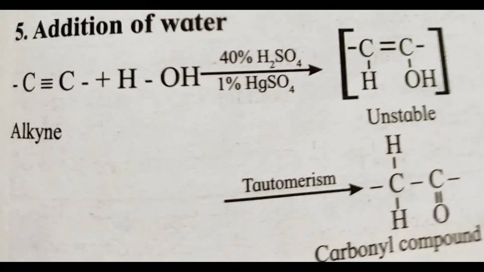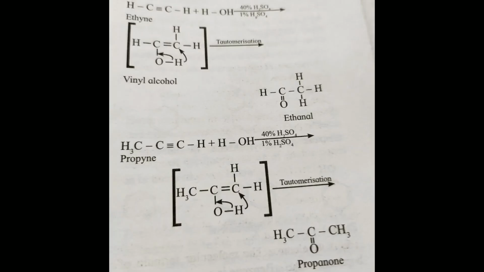The rule states that when an unsymmetrical reagent is added to an unsymmetrical alkene, the negative part of the reagent gets attached to that carbon atom which carries less number of hydrogen atoms. According to this rule, the alkynes react with water in presence of 40% sulfuric acid and 1% mercuric sulfate to form aldehydes or ketones, that is carbonyl compounds.